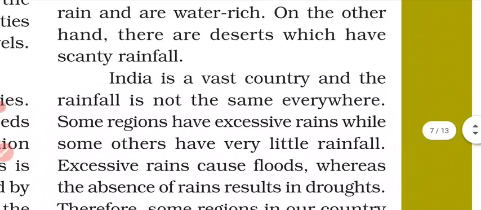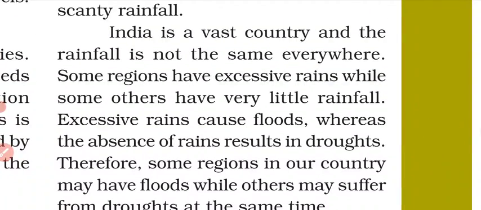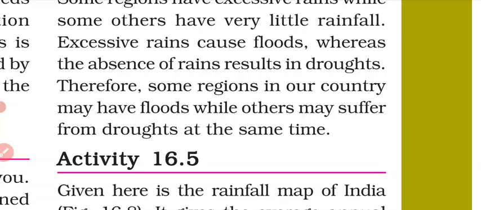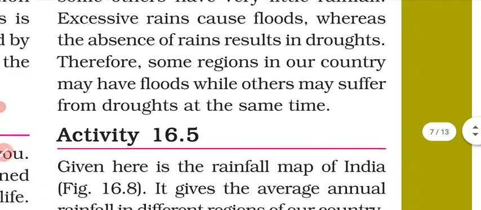The places getting an excessive amount of water have floods, and the places getting too little water have drought conditions. So we can say that water distribution all over the world is uneven.